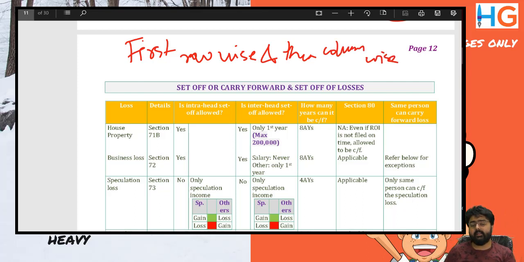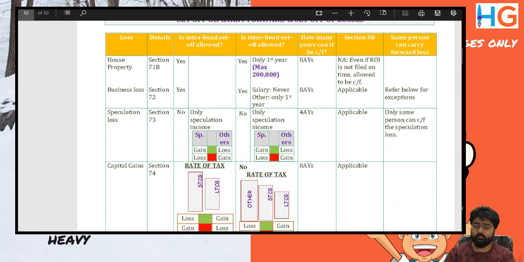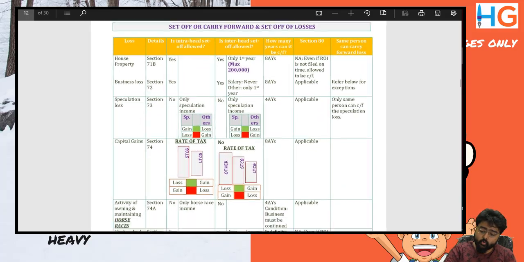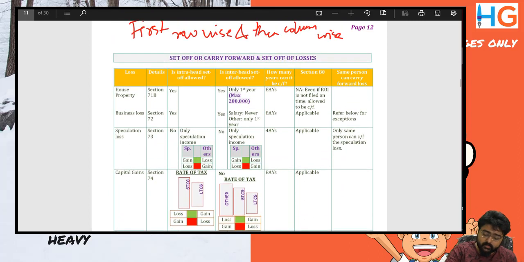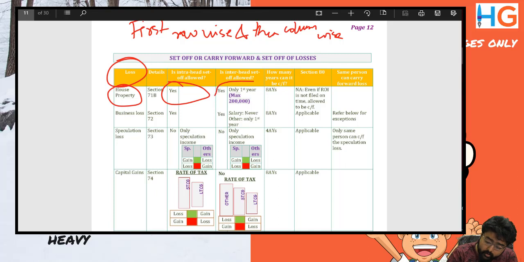Any loss that you see in the question paper in the exam, first look at the row. Mind it, look at the row. Why? Because this chart says I am loss. I am house property loss. I am allowed intra head set off. I am allowed inter head set off also, but only first year to the extent of 2 lakh. Beyond 2 lakh, carry forward 8 assessment years.